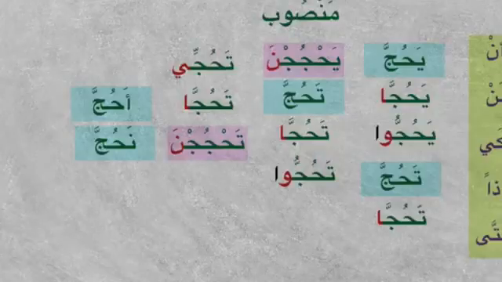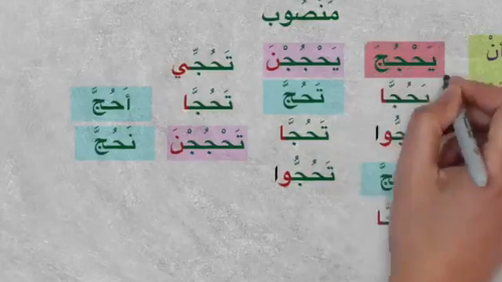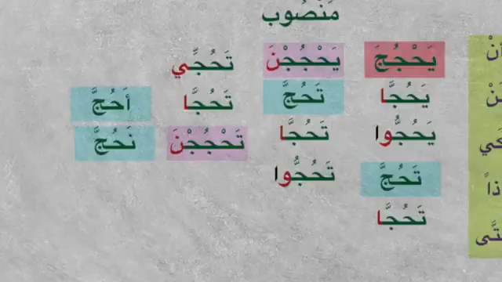So this is the muda'af, and here in the 5 in your pocket, you can make the mansub or majzum using the original, which is yahjuju, can be yahjuja. So you can say lan yahjuja, lan tahjuja. So in the Quran, both types are used. So it's a good idea to know how both forms can be made.